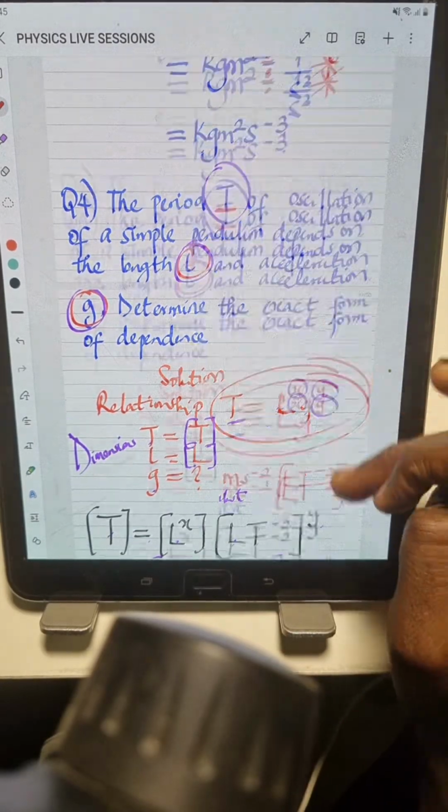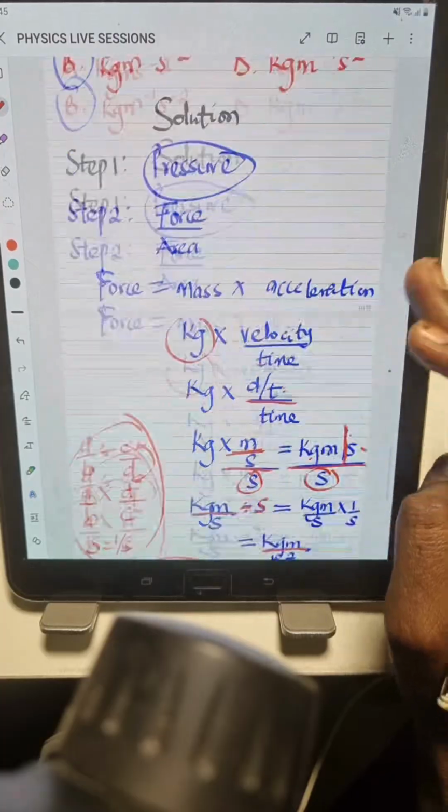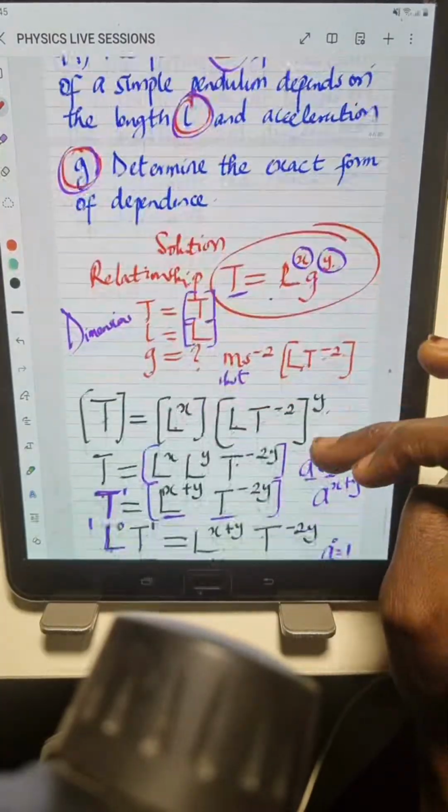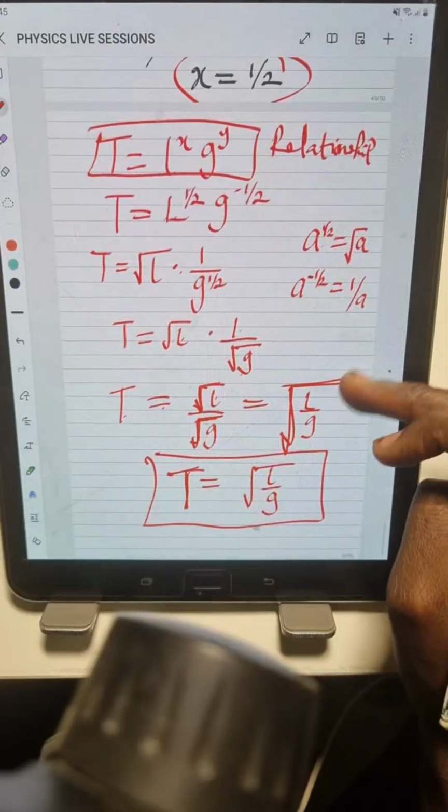So I've been able to solve 4 questions on that unit and dimension. In my next live, I'll pick another interesting topic in mathematics.